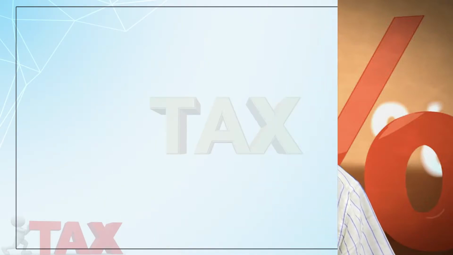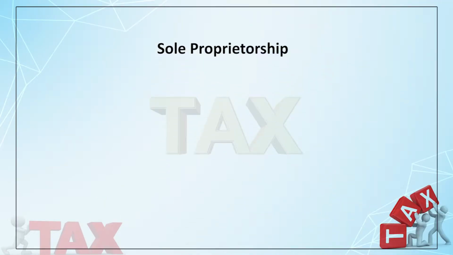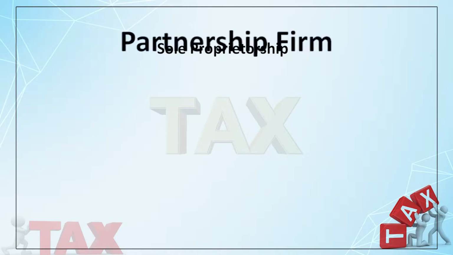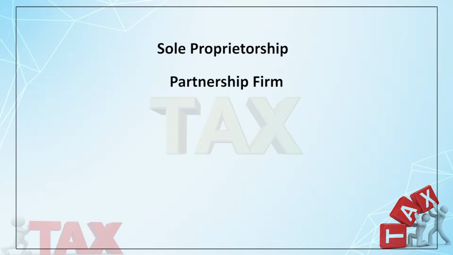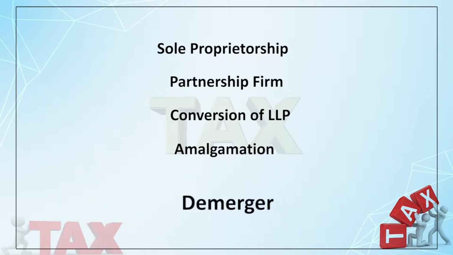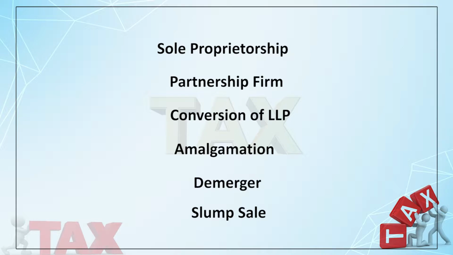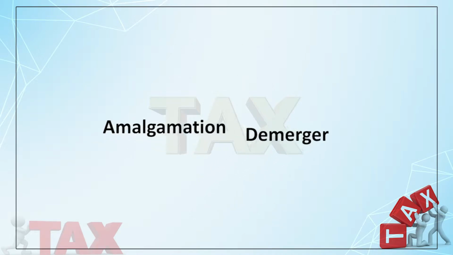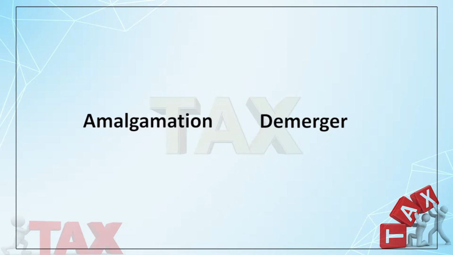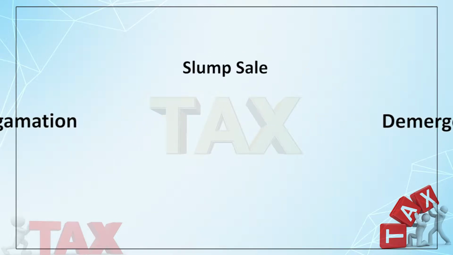It could be, say, conversion of a sole proprietorship business into a limited company, or a partnership firm into a limited company. Conversely, an unlisted firm converted into LLP, then amalgamation, demerger, slump sale. These are the ways through which a business can be restructured. Earlier we have discussed amalgamation and demerger. Now we shall discuss the slump sale.